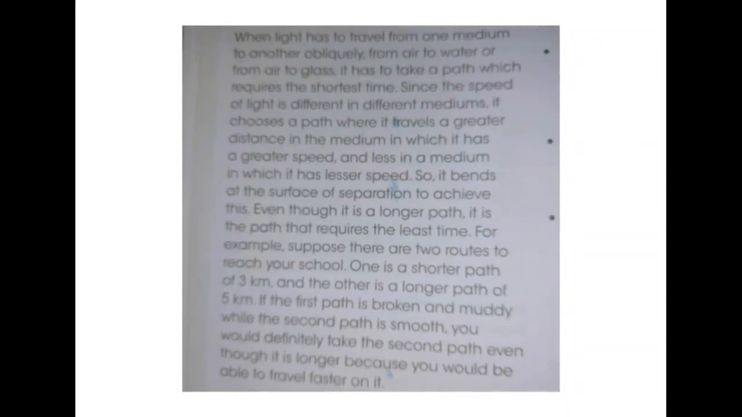Since the speed of light is different in different media, it chooses a path where it travels a greater distance in the medium in which it has a greater speed, and less in a medium in which it has a lesser speed. So it bends at the surface of separation to achieve this. Now, let us consider this is a vessel and this is the water contained in that vessel.